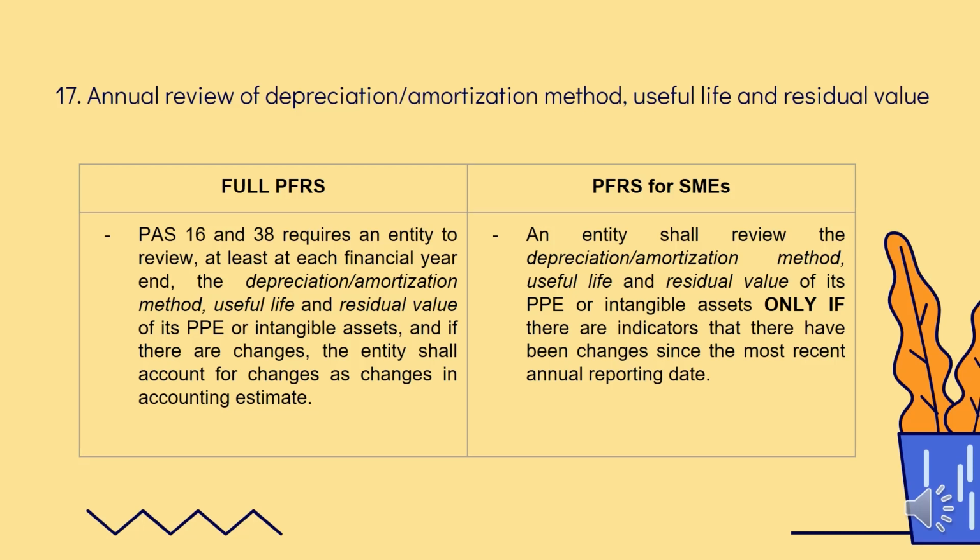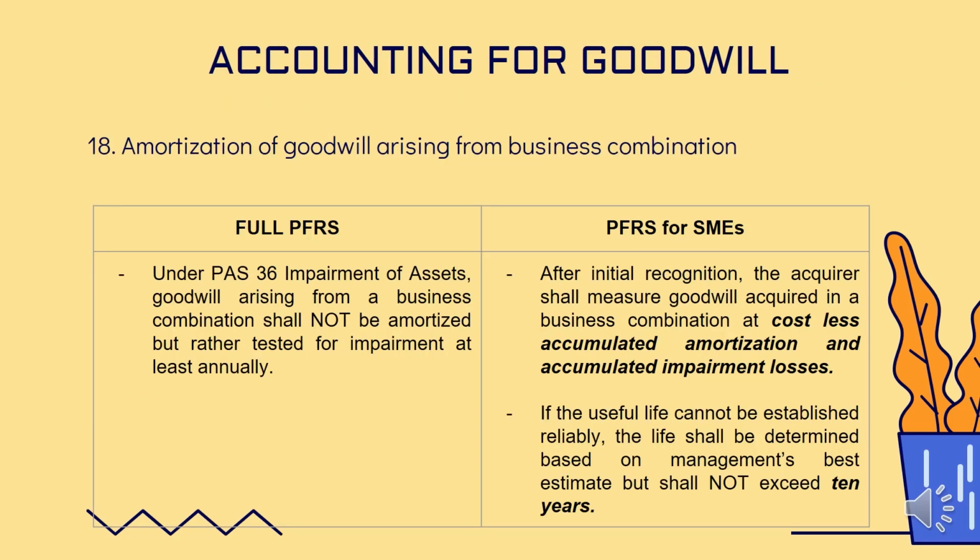Amortization of goodwill arising from business combination. Business combination, nag-combine dalawang corporation. May acquisition ng corporation. Under PAS 36, hindi ina-amortize ang goodwill, pero itetest siya for impairment kasi baka mas mababa yung value niya sa market. Under PFRS for SME, after initial recognition, the acquirer, yung bumili, shall measure goodwill acquired in a business combination at cost less accumulated amortization and accumulated impairment losses.